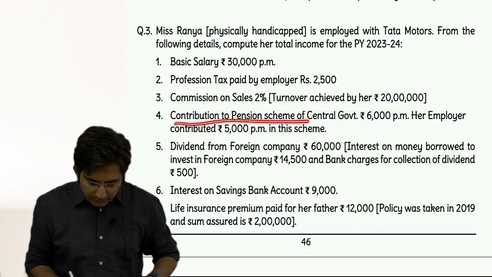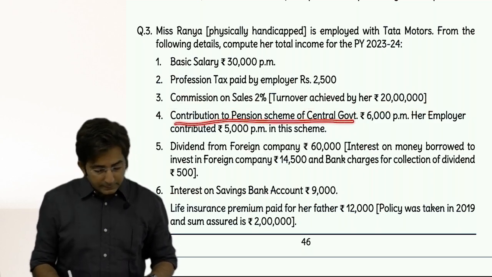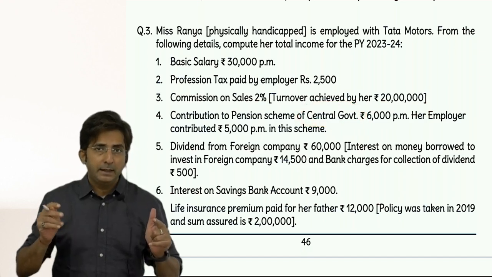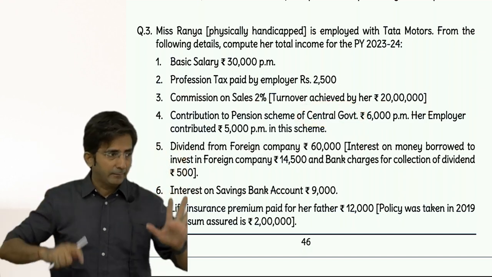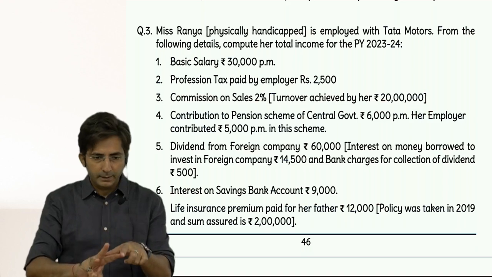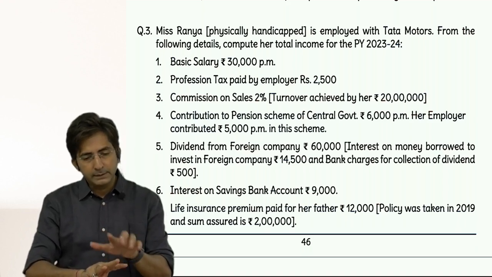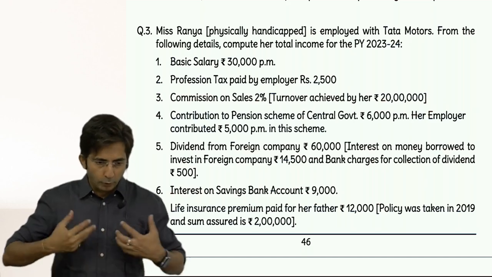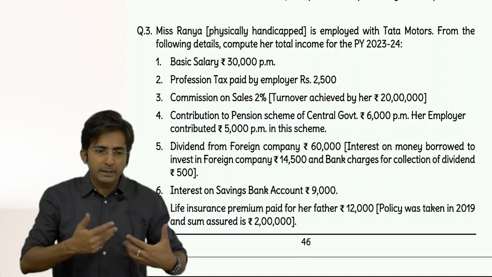Then contribution to pension scheme of central government. See, whenever central government pension scheme comes, meaning NPS, your headache should start. Headache means you have to be careful. There are 3 sections, CCD 1B, CCD 1, CCD 2. But CCD 2 is for employers, and for your own, CCD 1B and 1.